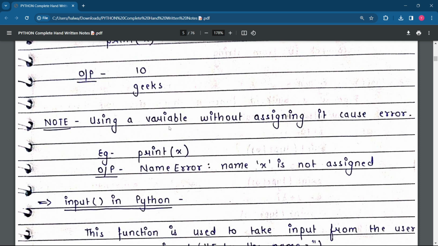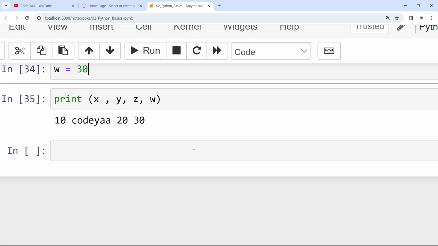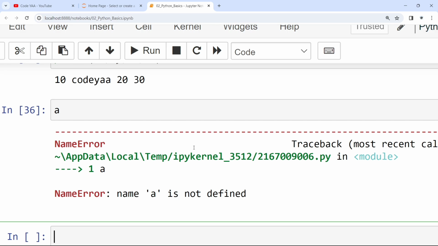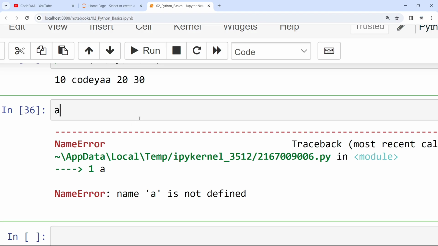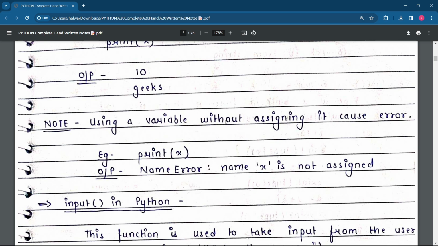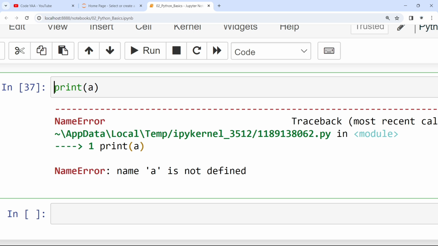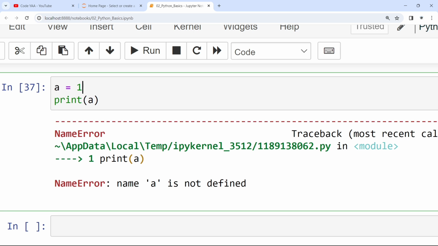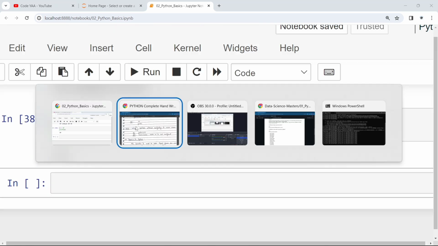A very important note: using a variable without assigning it causes an error. What does it mean? If I'm writing a, okay, a is not assigned, and let me write print a. You can see, name a is not defined. Using a variable without assigning it causes an error. So whenever you are writing any variable, please assign a particular value as per your code requires, so you will get the desired output.